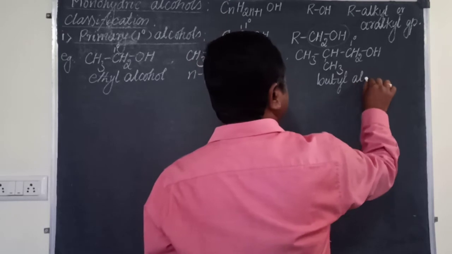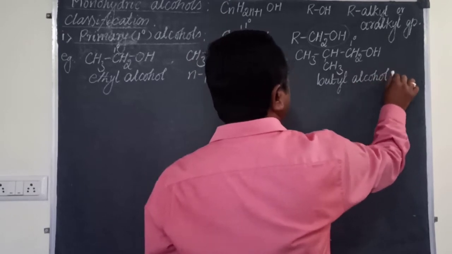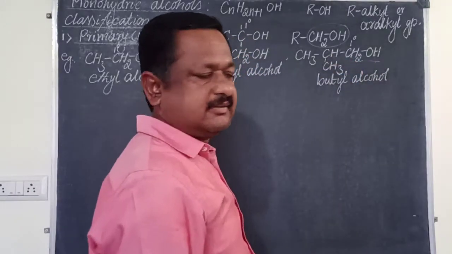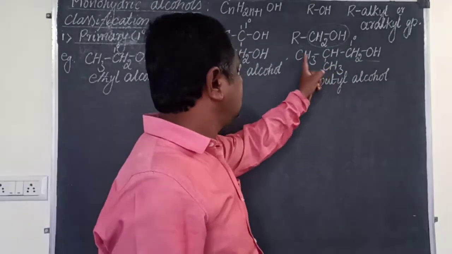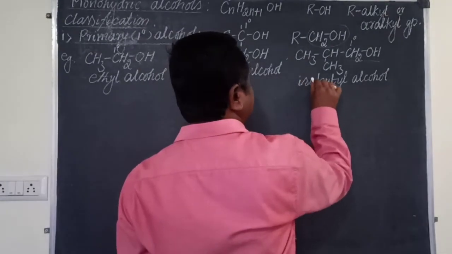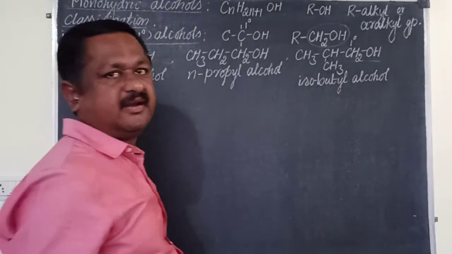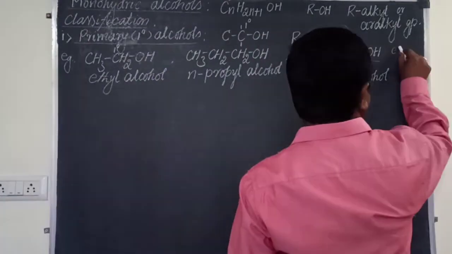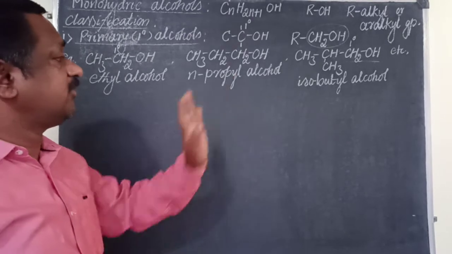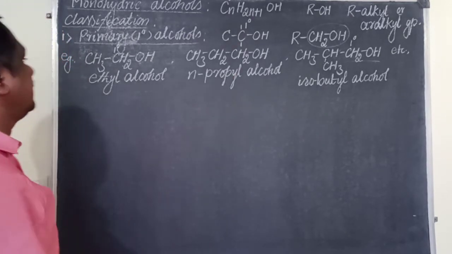Butyl. So butyl alcohol. See the arrangement. The CH2OH is attached to this carbon. This carbon is attached to the 2 similar methyl groups. ಅಲ್ವಾ? ಹಾಗಾಗಿ ಪ್ರಿಫಿಕ್ಸ್ ಏನು? Isobutyl alcohol, etc. Right? These are some of the important examples for primary alcohol.